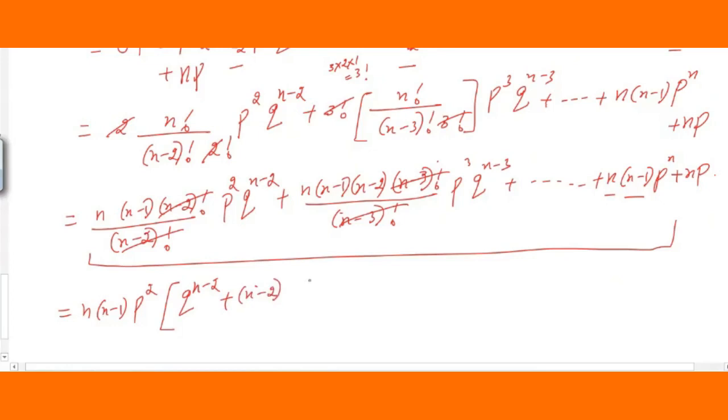Next, p square is outside. How many p's will remain? Only one p will remain, so we'll write 1p, and remaining terms as it is, that is q raised to n minus 3, plus so on till.